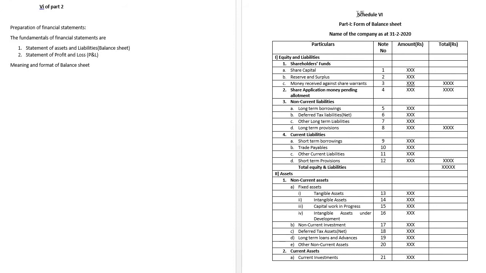Here on the right hand side, we have Schedule 6. Part 1 is available. Schedule 6 Part 1 is the balance sheet. Later, Schedule 6 of Part 2 is available, that is the P&L account. In this session, we shall go ahead with the balance sheet part.